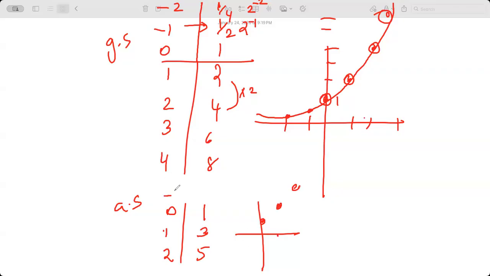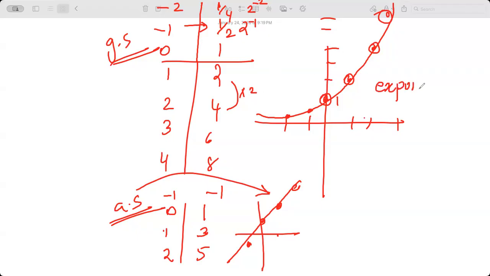A linear graph. So arithmetic sequences, when I graph them, they map to a line. Geometric sequences, when I graph them, they map to what is called exponential functions. That is why you learn all these.